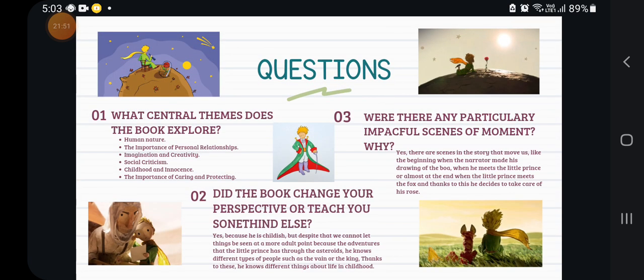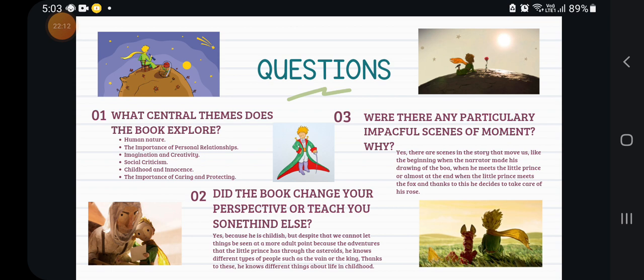And questions. What central themes does the book explore? First, human nature, the importance of personal relationships, imagination, gravity, social criticism, childhood and innocence, and the importance of caring and protecting.